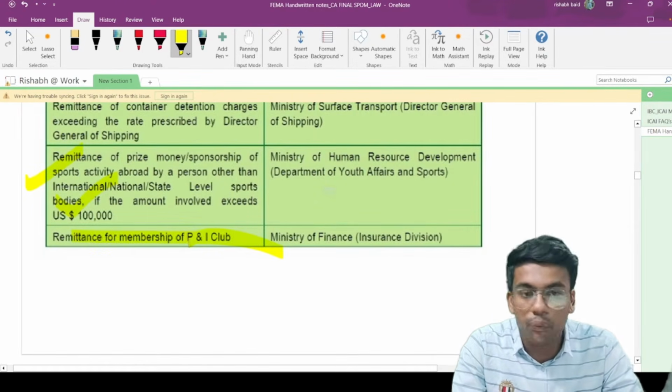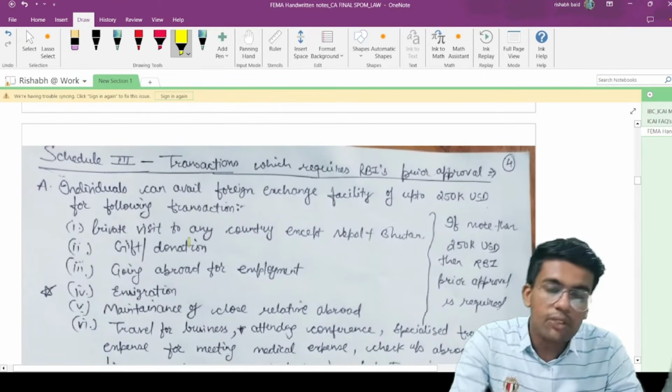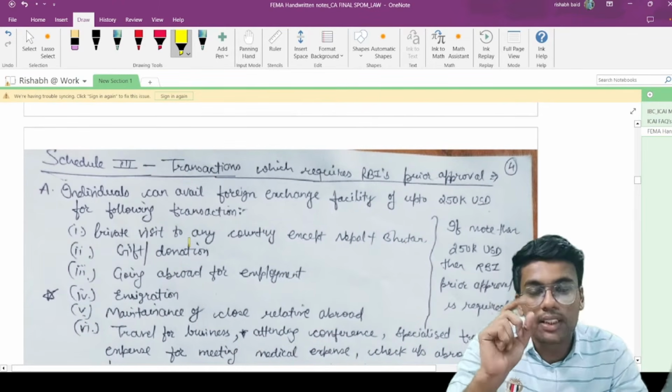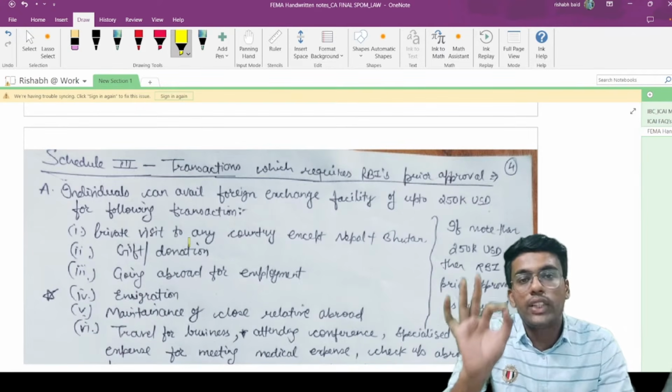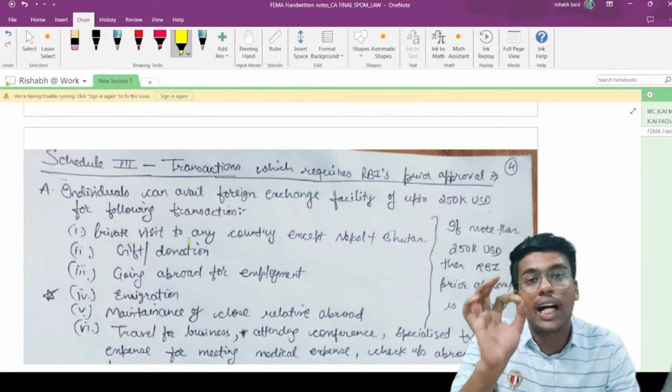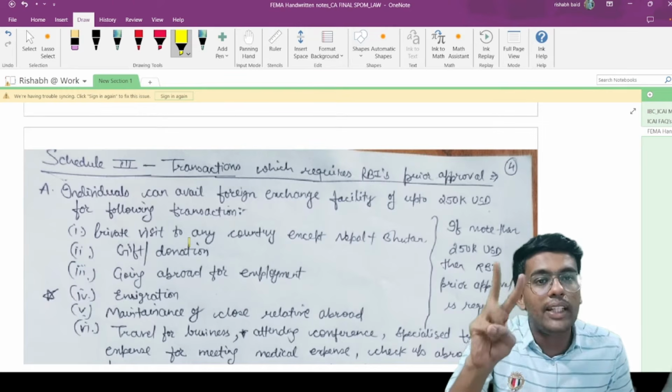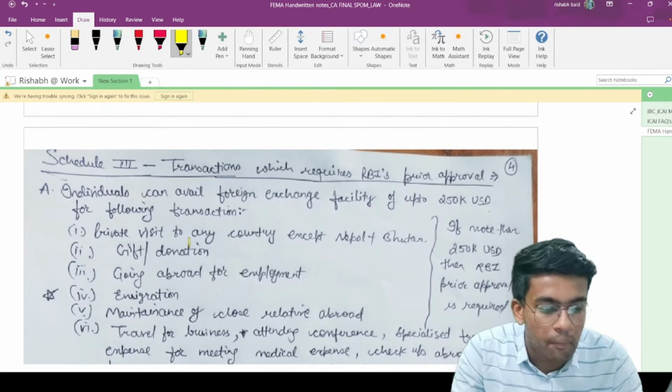Remittance for the membership of P&I club. This was with respect to Schedule 2 transactions, which need prior approval of the central government. Now we are going to cover Schedule 3, which needs prior approval of whom? RBI. Schedule 3, RBI. 3 means RBI.